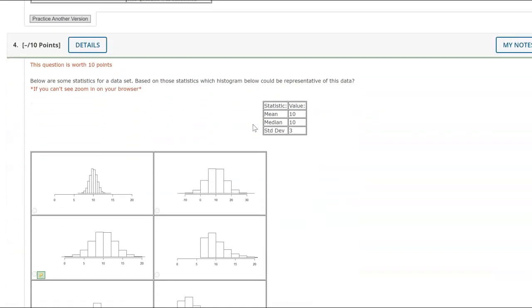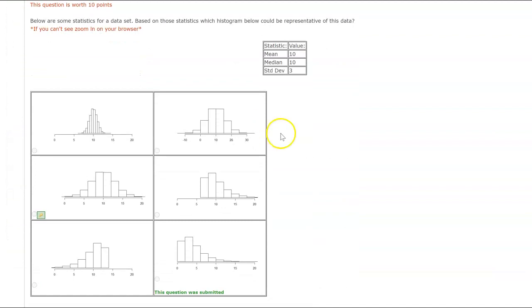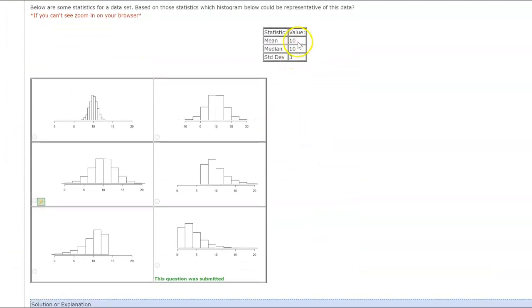Below are statistics for a data set. Based on statistics, which histogram would be representative? Okay, the mean is 10, the median is 10. The mean and the median match, so it's not going to be skewed. Not skewed left or skewed right, because if it was, the mean would be pulled towards the skew. Standard deviation of 3. Let's take a look at this guy.